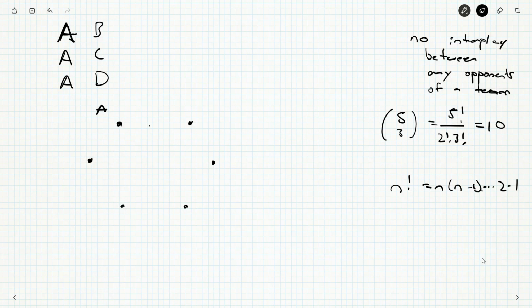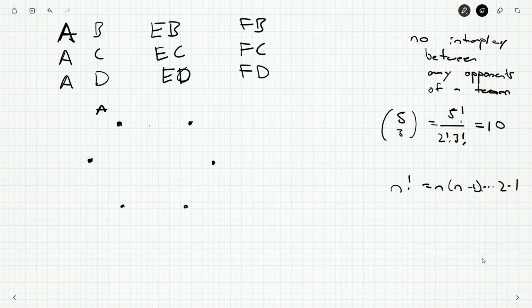But as soon as I do that, everything else falls into place. The other 2 teams that have not even been mentioned in any matches must play those same 3 teams. So I think there's 10 ways to do this. 10 for that case.